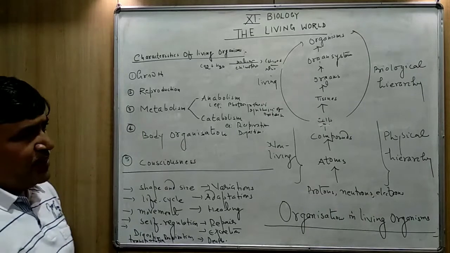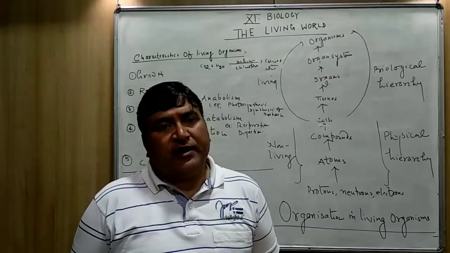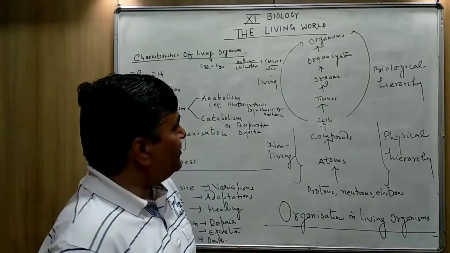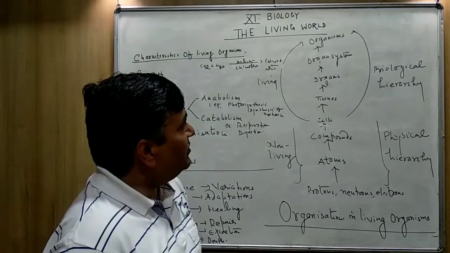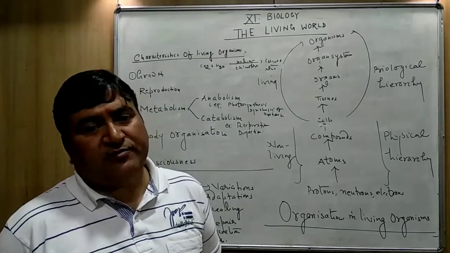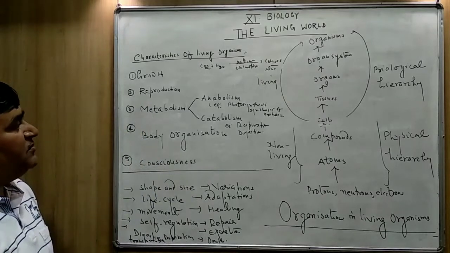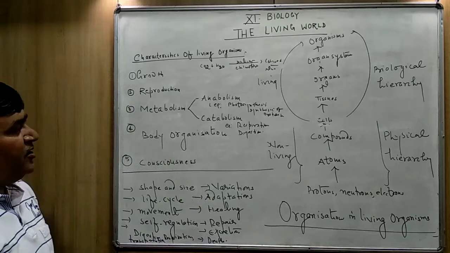Question number 3. Differentiate between catabolism and anabolism.